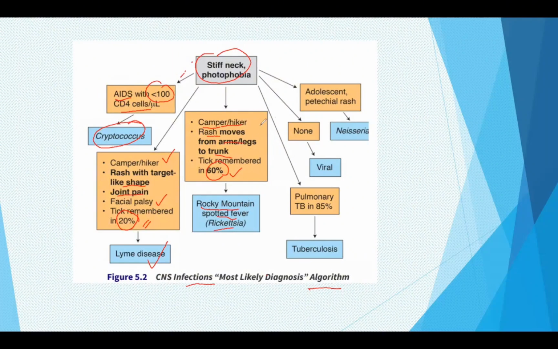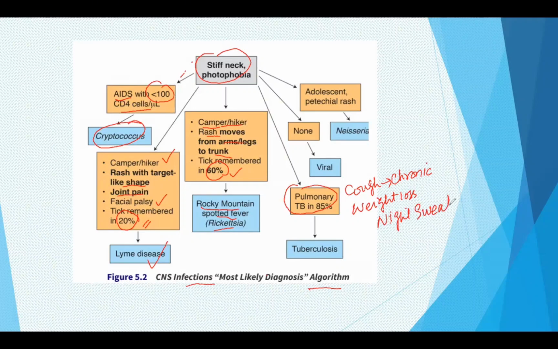The next patient presents with the same complaints and has pulmonary TB, like chronic cough, weight loss, and night sweats.